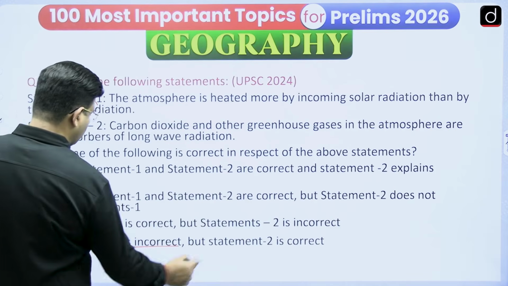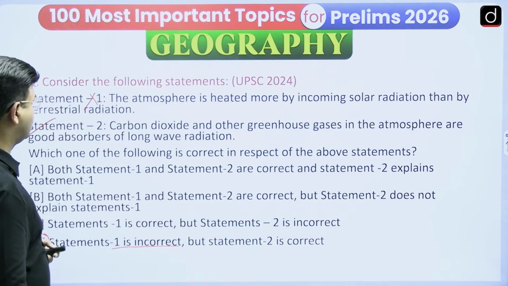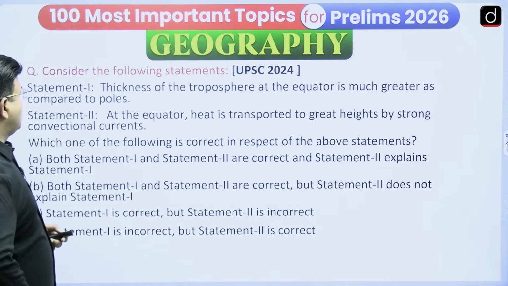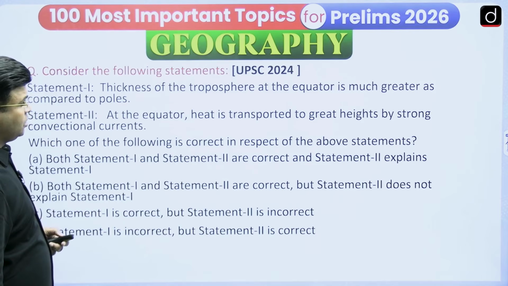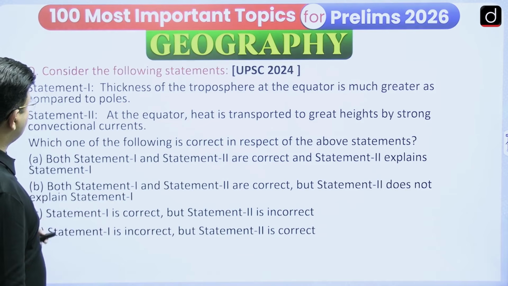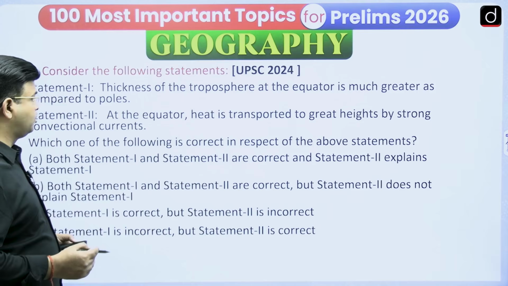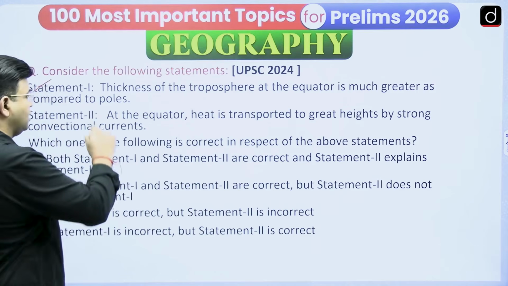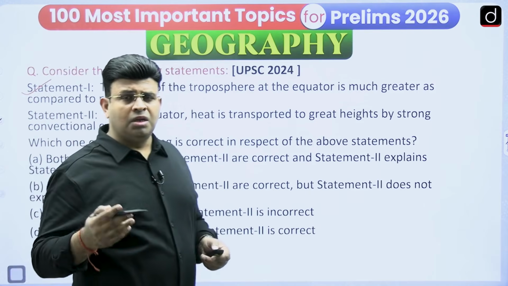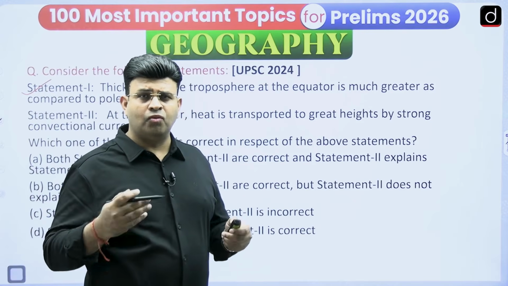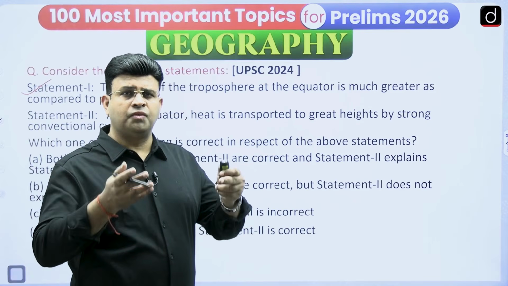So option D is the correct option for this. Another one, consider the following statement asked in the UPSC 2024. Statement 1: the thickness of the troposphere at the equator is much greater as compared to the poles. Yes, this statement is correct, because at the equator the heating from the sun's rays is very high, then the warm air or warm water vapor keeps on convecting upward.